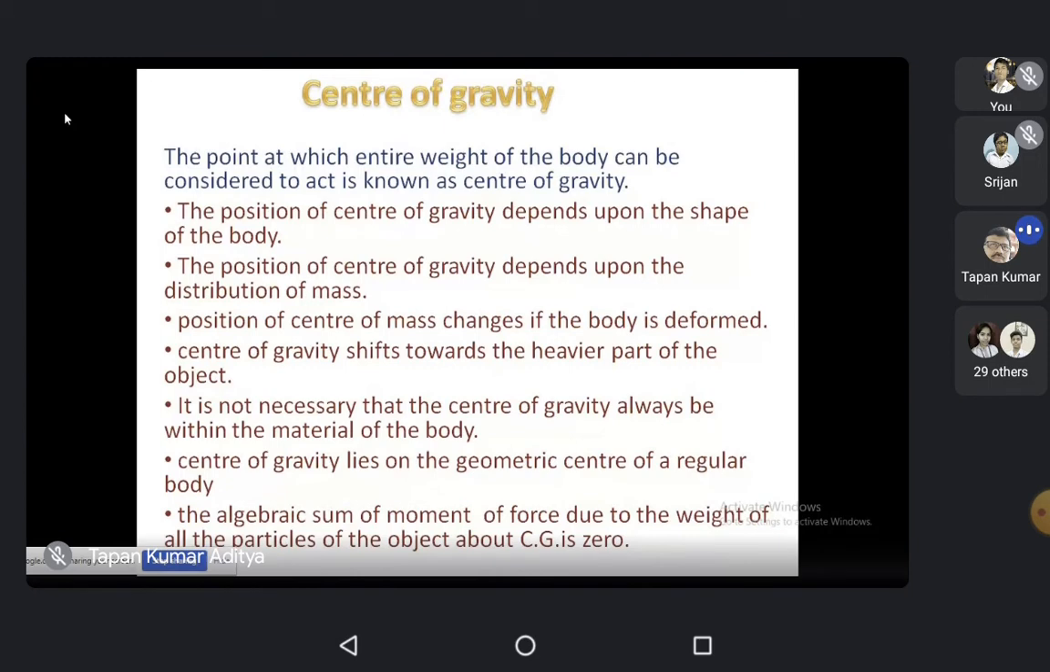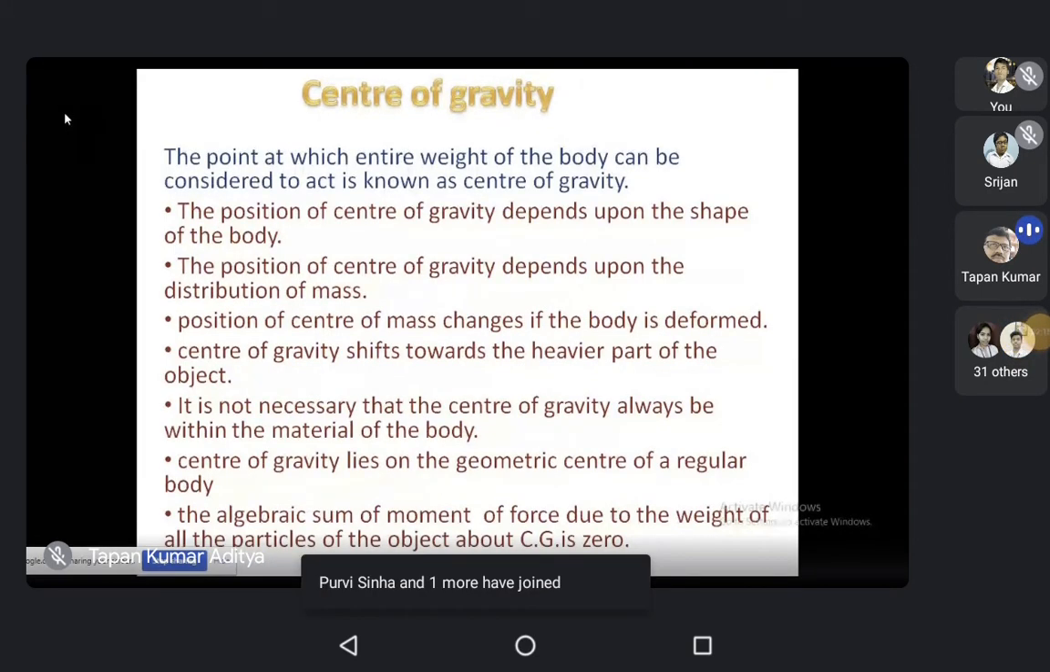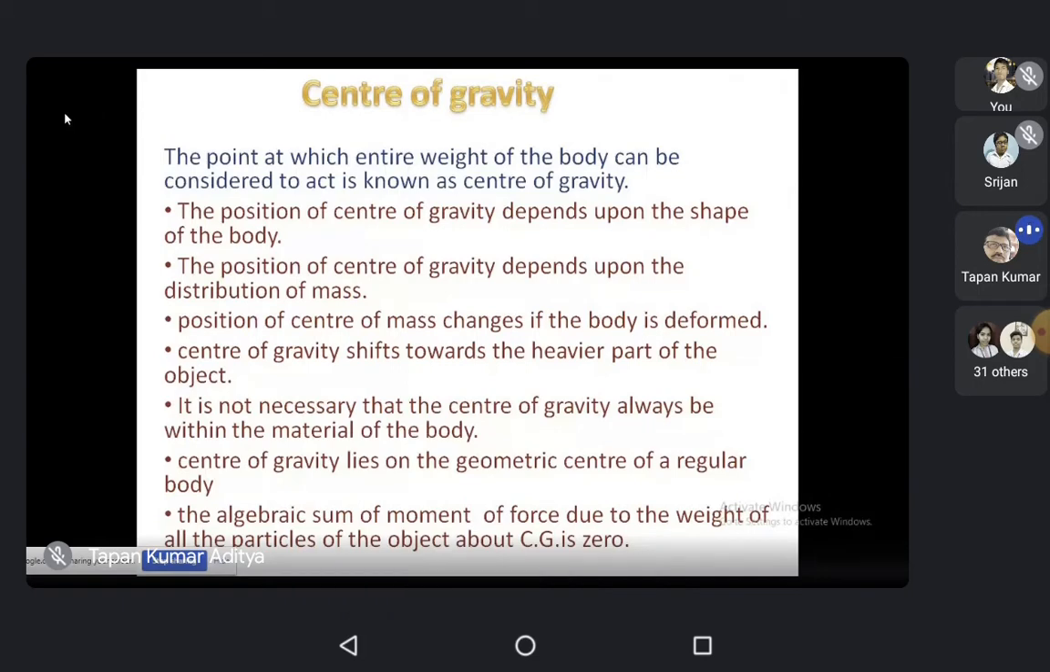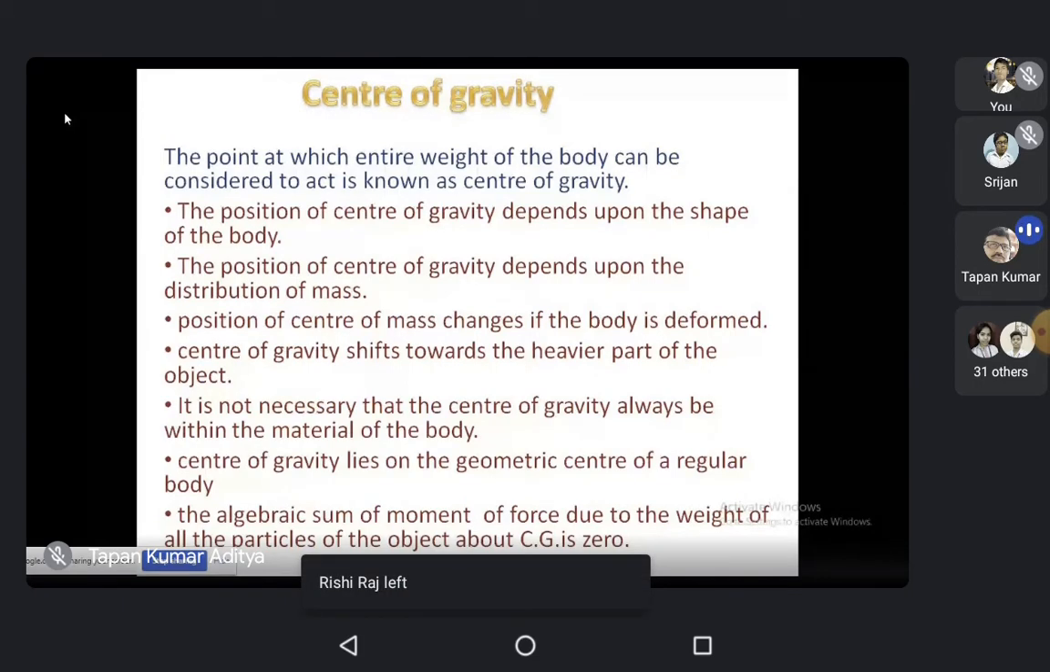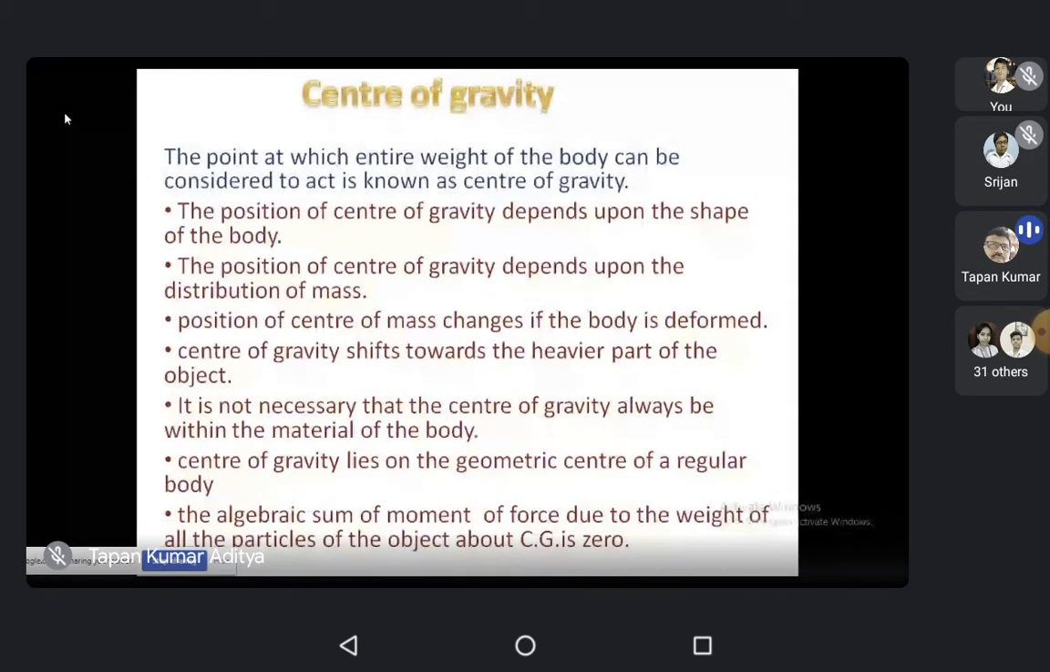The center of gravity is towards the heavier part of the object, and you know that for regular bodies it is at the geometrical center. Mostly the center of gravity depends upon the mass distribution and shape of the object. If you deform a body, the position of the center of gravity will change.